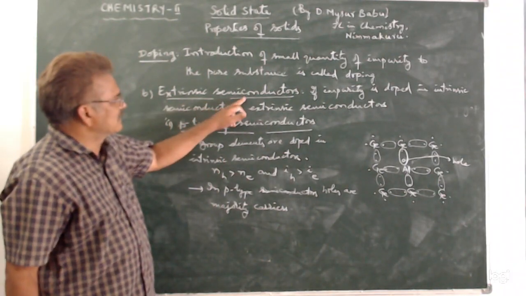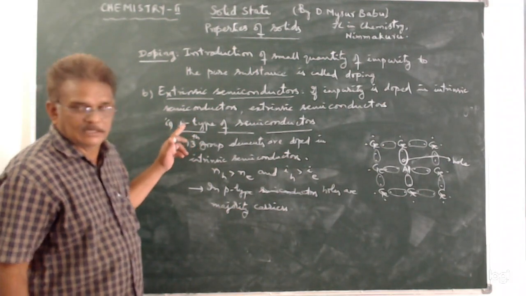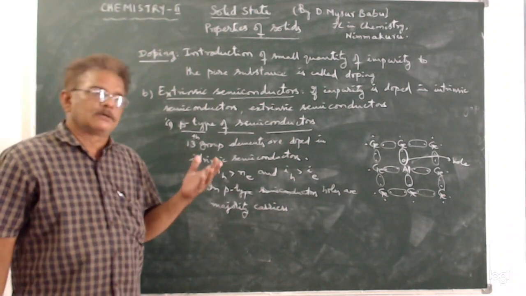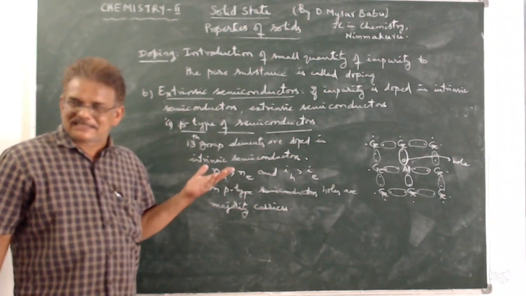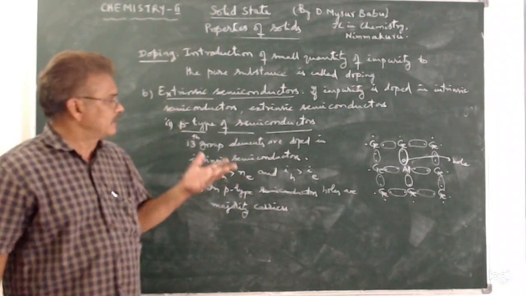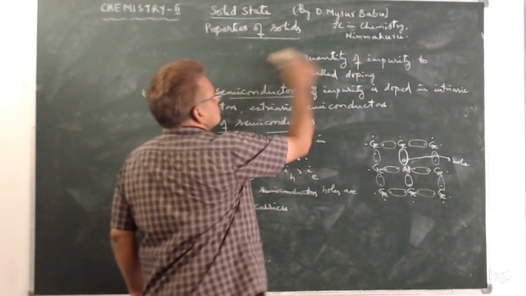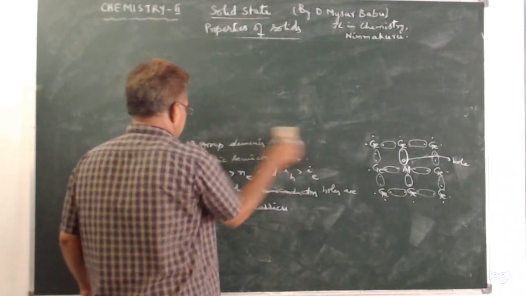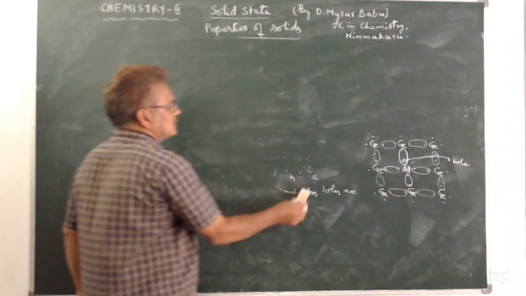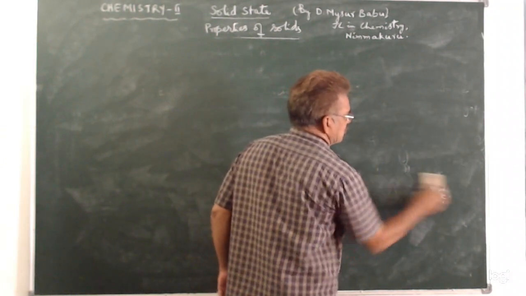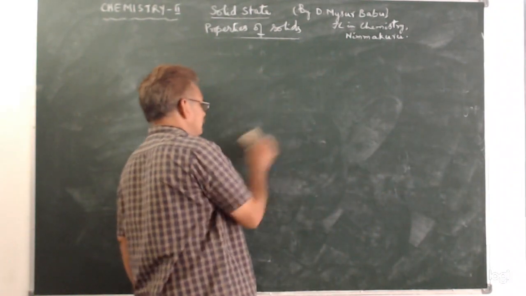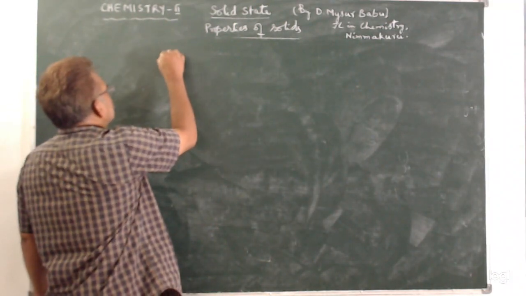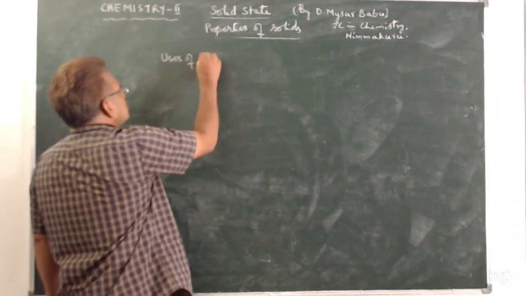So extrinsic semiconductors are again divided into 2 types. They are N type semiconductors and P type semiconductors. Of course, there are certain semiconductors in which 12th group atoms and 16th group atoms are also doped. Next, what are the uses of these semiconductors? Of course, you will go through these semiconductors in physics also. So they will be discussed there clearly. Next, uses of semiconductors.